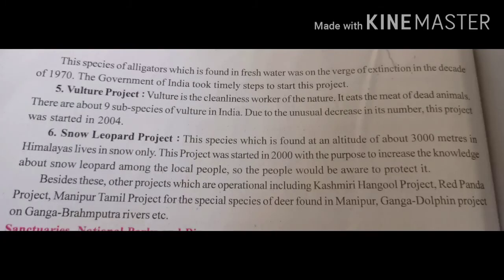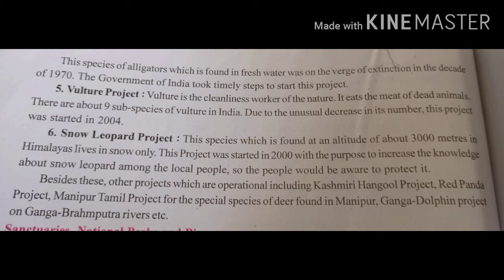Now students, the Crocodile project. This species of alligators, which is found in fresh water, was on the verge of extinction in the decade of 1970. So the government of India took timely steps and started this project in 1970.